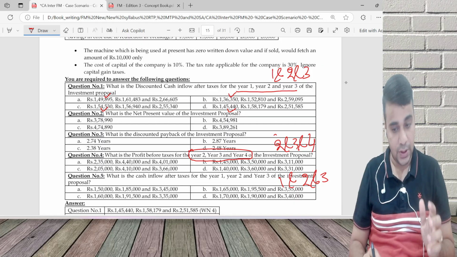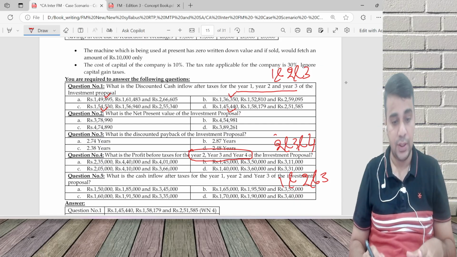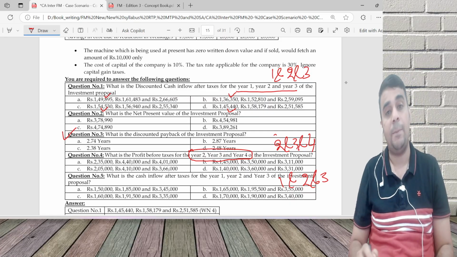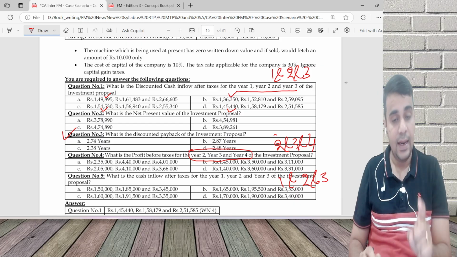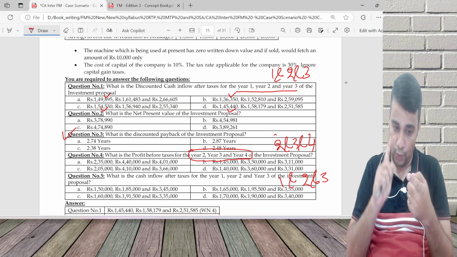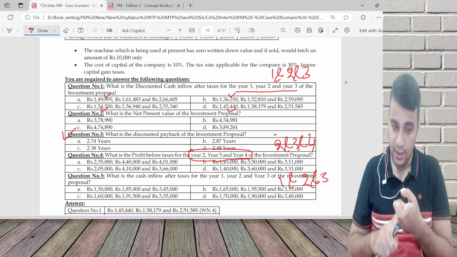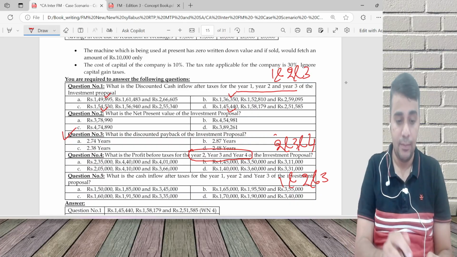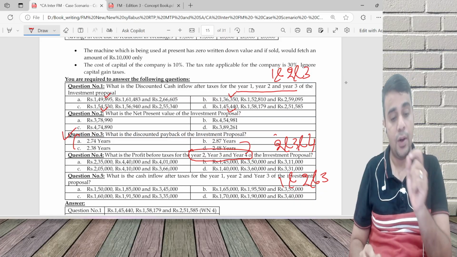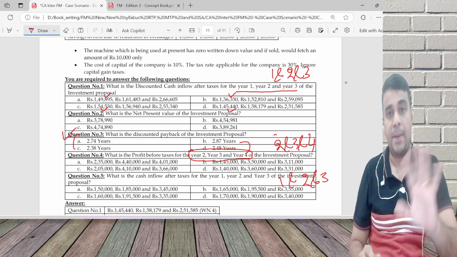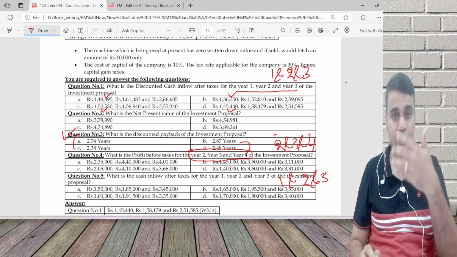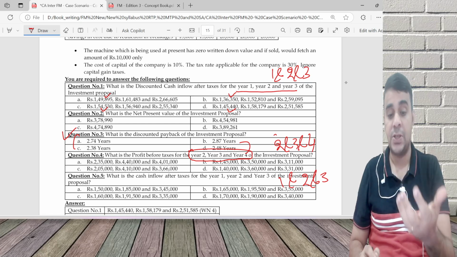Part 4 of the question, part 5 of the question, as well as the discounted payback. So calculating the second year cash flow can answer question 1, question 4, question 5, as well as question 3. Why question 3? Because the payback is between 2 years and 3 years here, 2.74. So within 3 years, payback will be achieved. Only thing which will be pending is NPV, for which you will have to do the detailed calculation.